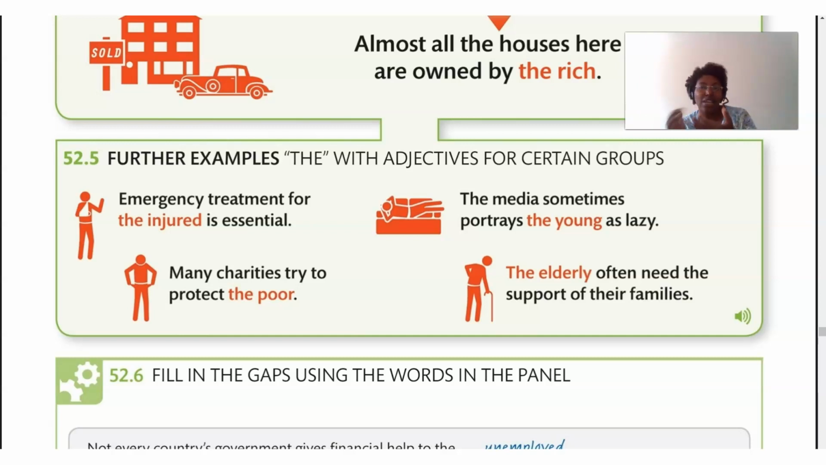Because we can say, elderly people go to sleep early. Young people love social media. Injured people go to the hospital. Poor people don't have a lot of food. So I've used these as adjectives, but when we use it as a noun, we like to add the.